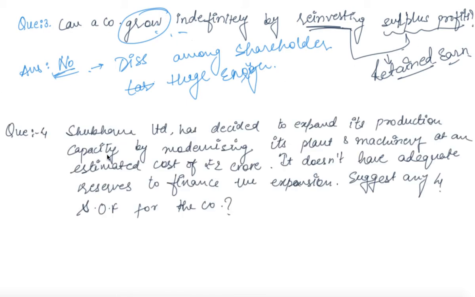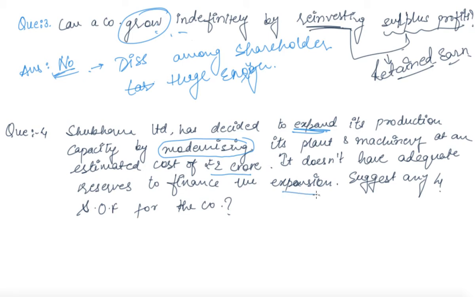Here's a question which says that Shubham Limited has decided to expand its production capacity by modernizing its plant and machinery at an estimated cost of rupees 2 crore. It means they want to invest in machinery worth rupees 2 crore. It does not have adequate reserves to finance the expansion.